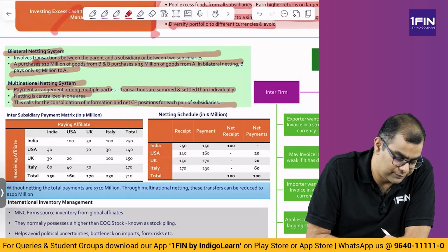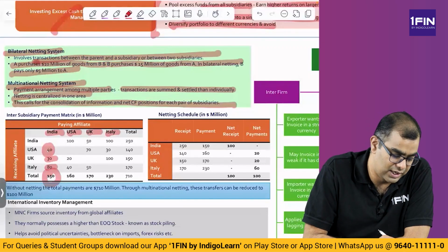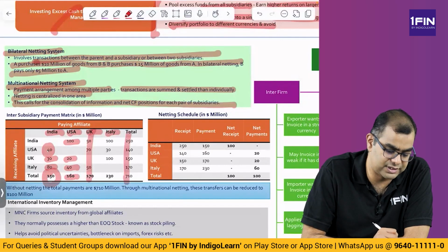So if you see, there is an example. India, US, UK, Italy. They have to pay. India has to pay USA 40, 30 to UK, 80 to Italy. India has to pay 150 total payments. USA has to make 100 to India, 20 to UK, 40 to Italy, 160 overall. Like that, all parties' payments and receipts details are there.